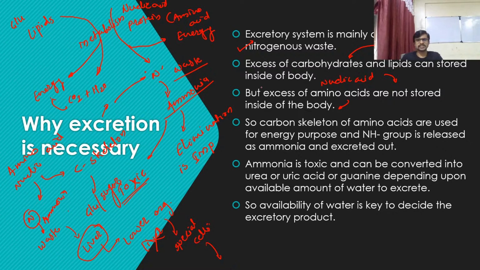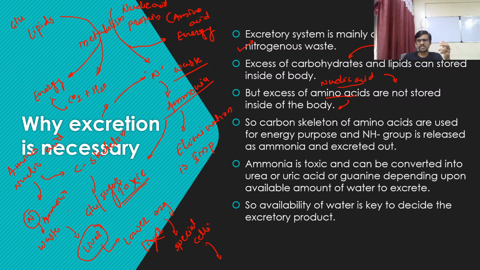So let's see what happens if there is excess of amino acid and excess of nucleic acid. The carbon skeleton is stored, and the amino or ammonia group, the nitrogen containing products, are eliminated out of the body through the system, and we call it the excretory system.